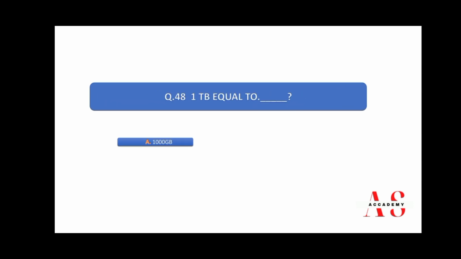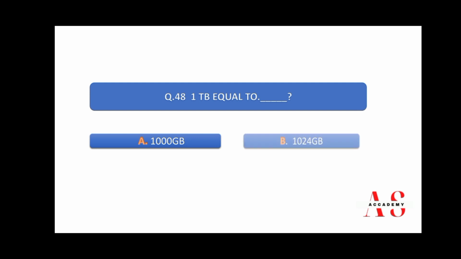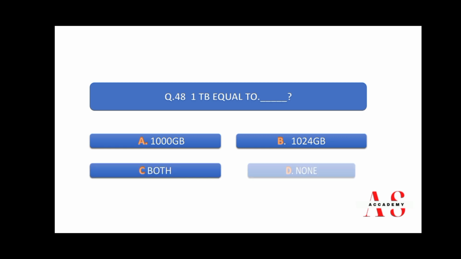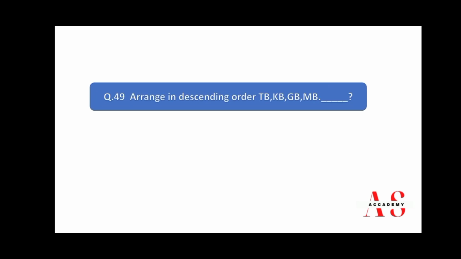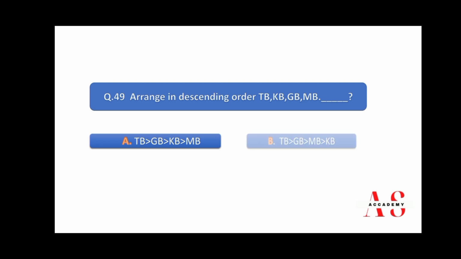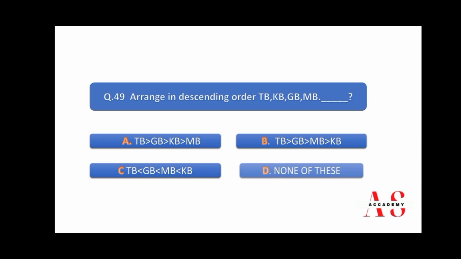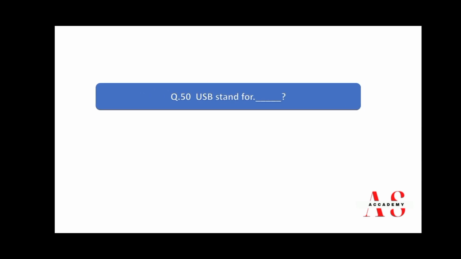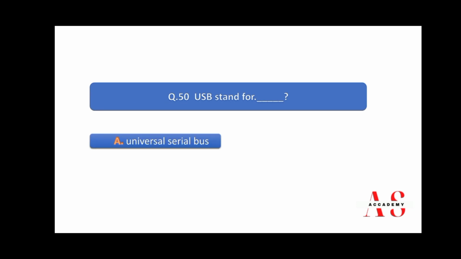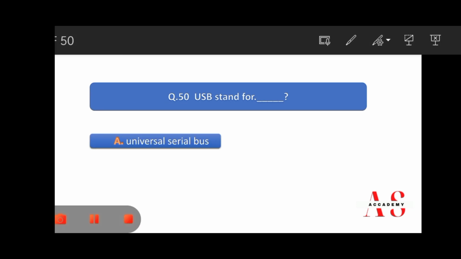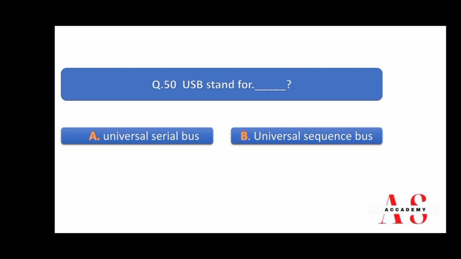1 TB equal to A, B, C, and D. Right answer is A, 1000 GB. Arrange the descending order TB, KB, GB, and MB. So right answer is B. USB stand for Universal Sequence Bus.